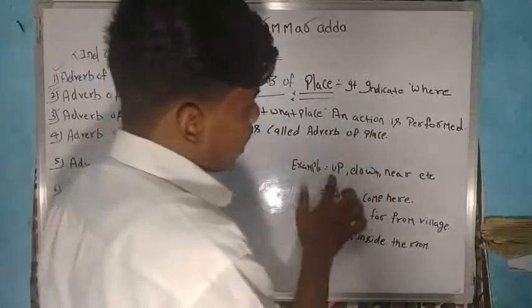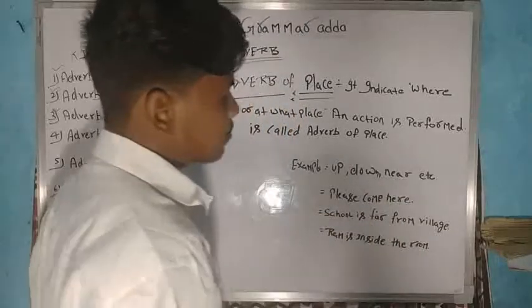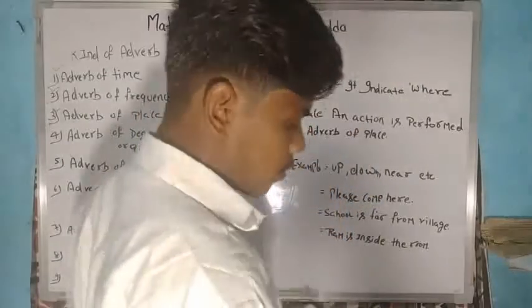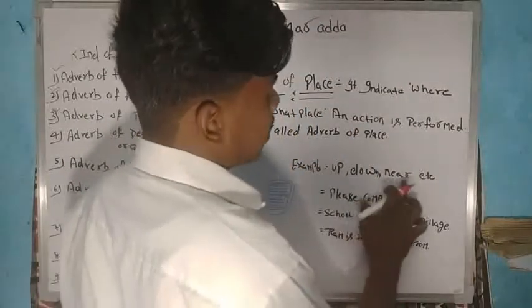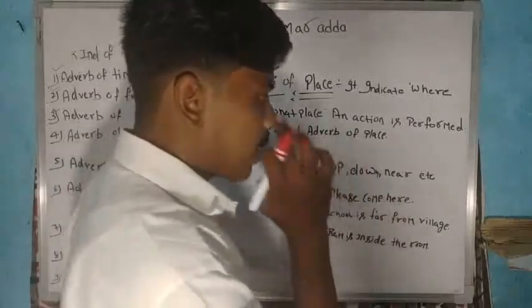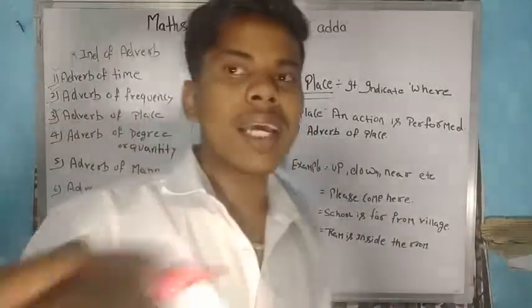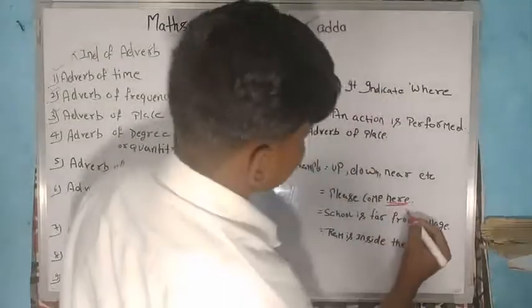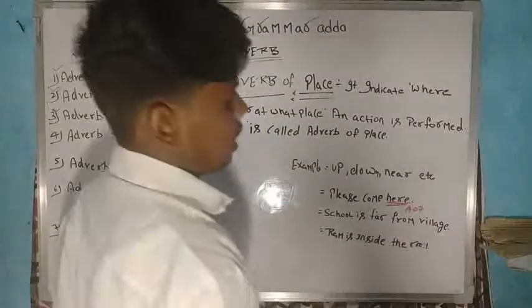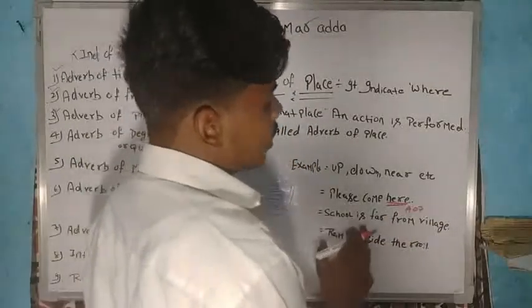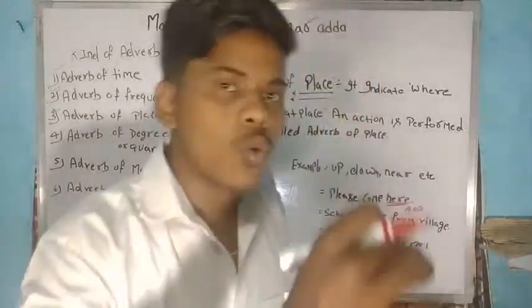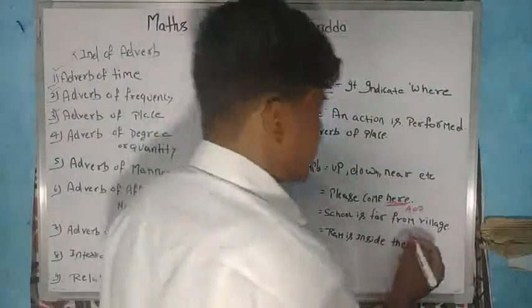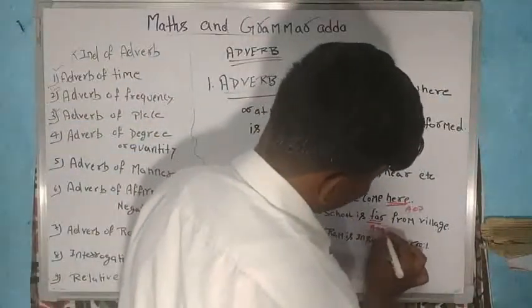I'm taking examples: up, down, near, etc. Please come here. I'm calling someone to meet me. Here, the word where I use is an adverb of place. If I say the school is far from the village, there is a school in the village but it is far from my home, then far is an adverb of place.